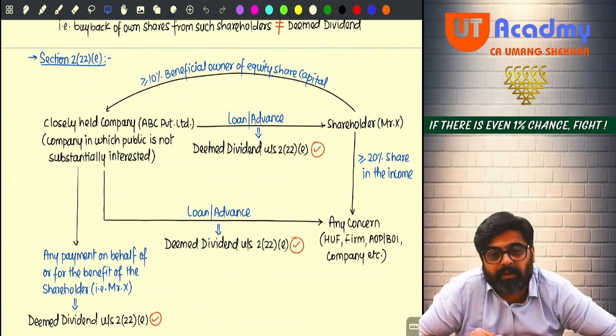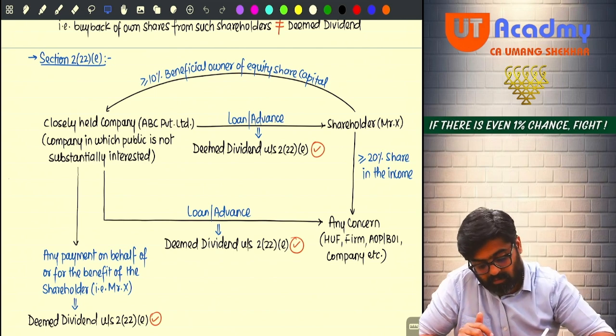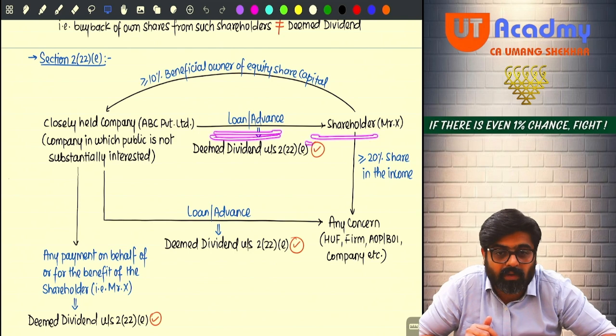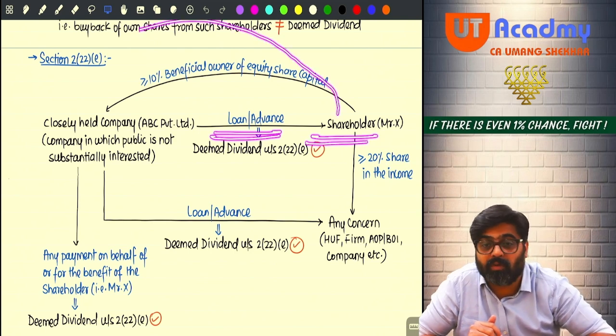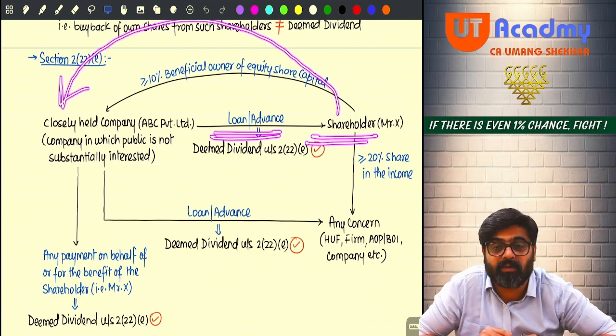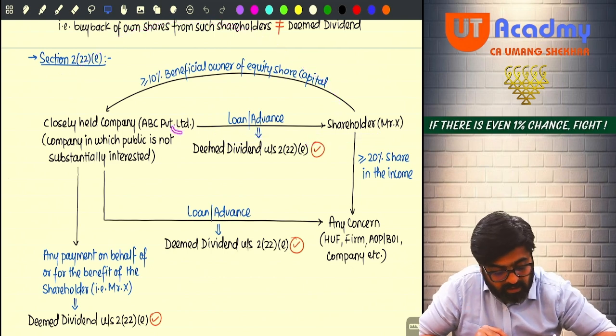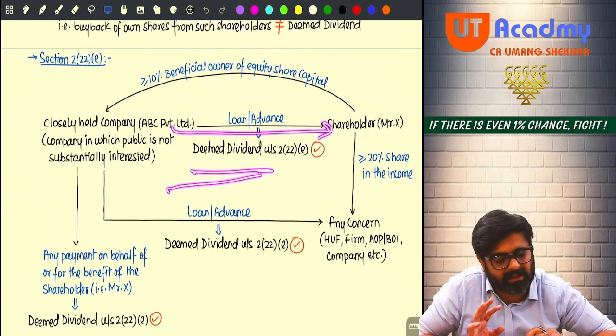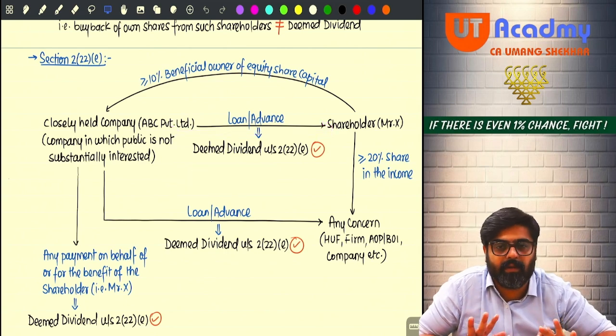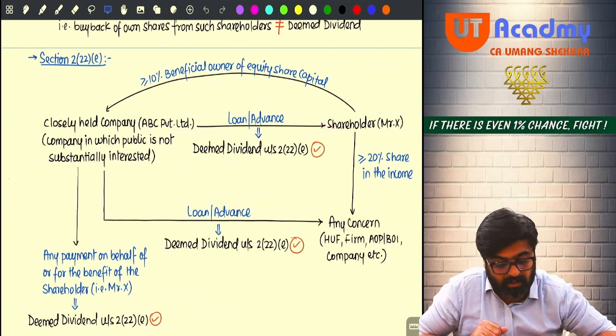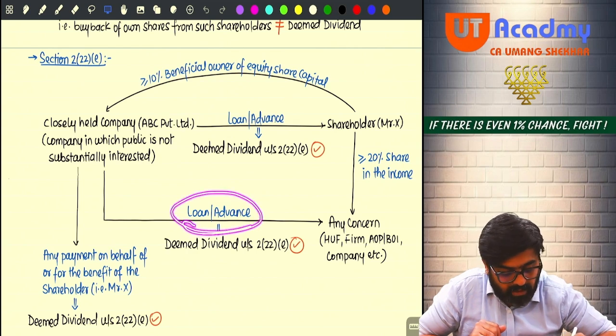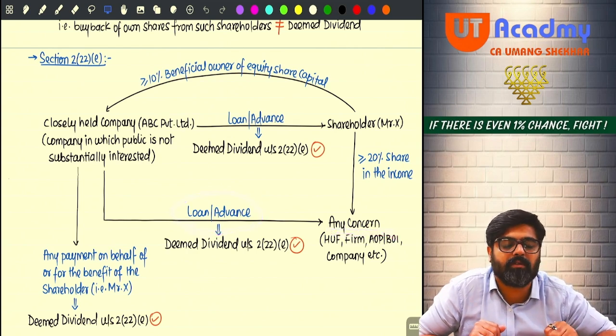So, what type of company should be there? Closely held company, giving loans or advance to the shareholder. What type of shareholder? The shareholder who is holding more than 10% shareholding in the company. To that shareholder, if the loan or advance is given, that is treated as deemed dividend. But apart from that shareholder, the loan or advance can be given to any concern. Concern means company, firm, AOP, BOI, etc. Yes or no? They are known as concern.